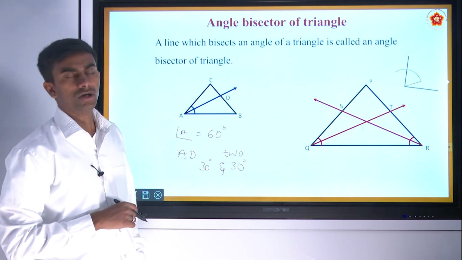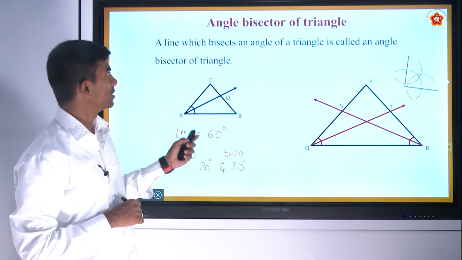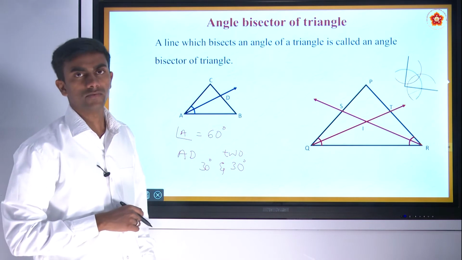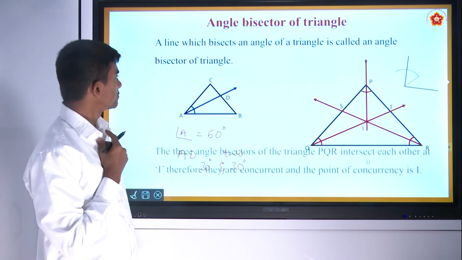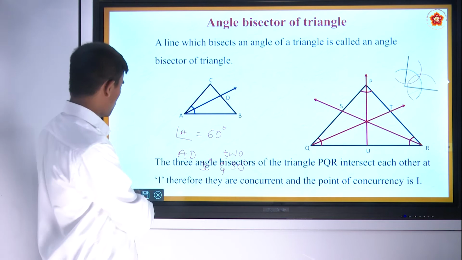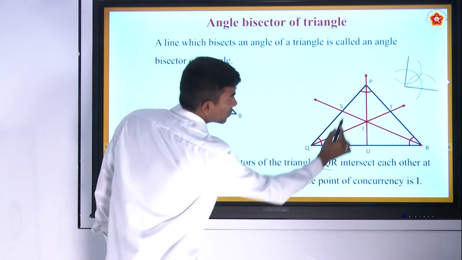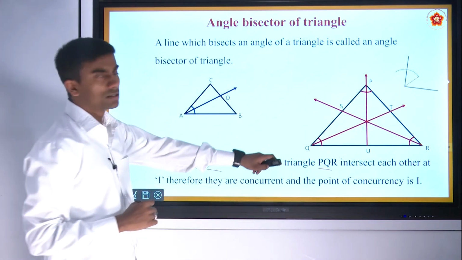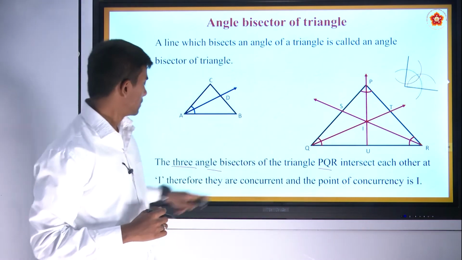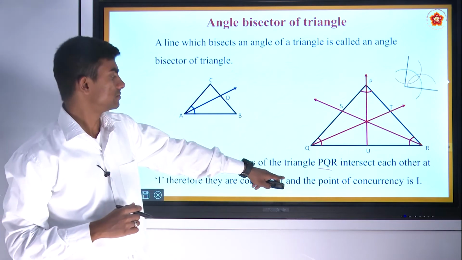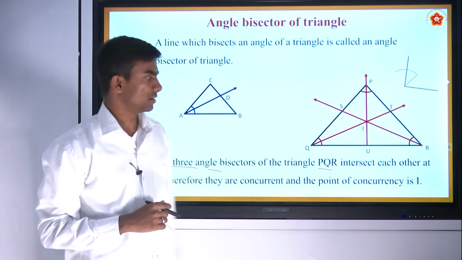So when we look into the definition of angle bisector of a triangle, a line which bisects an angle of a triangle is called an angle bisector of a triangle. The 3 angle bisectors of a triangle PQR intersect each other at a point I, and therefore the point I is concurrent and the point of concurrency is I.